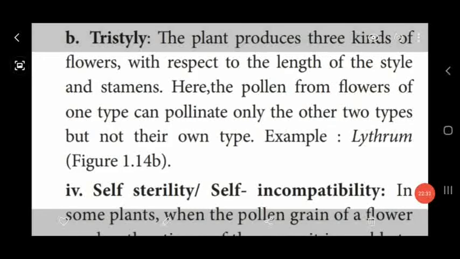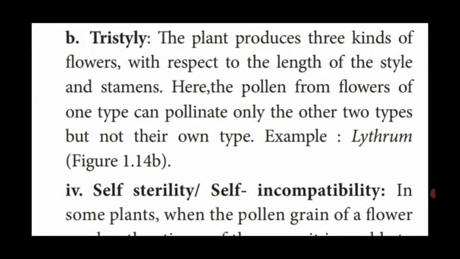Next one, tristyle. That means the plants produce 3 different types of flowers with a different length of a style and a stamen. So the pollen from the flowers of one type can pollinate only the other 2 types but not their own type. That is the only one condition. Even though the plant is producing 3 types of flower, only one flower is pollinated with the other 2 flowers only, not between the same flower.